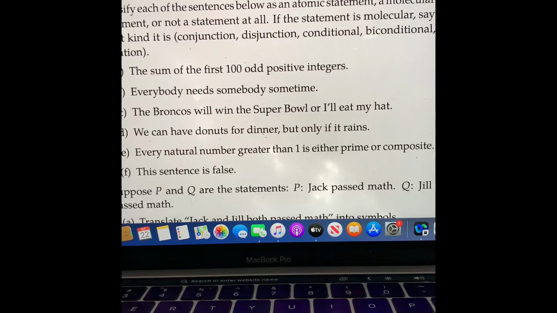Everybody needs someone sometime. This is an atomic statement because it cannot be divided into smaller statements. And according to the statement, there are some quantifiers but no connectors.